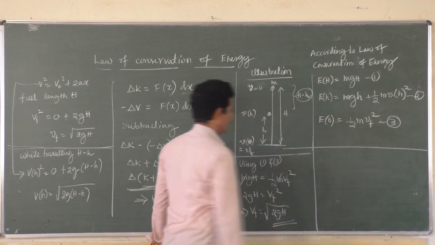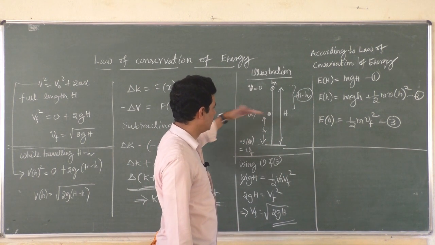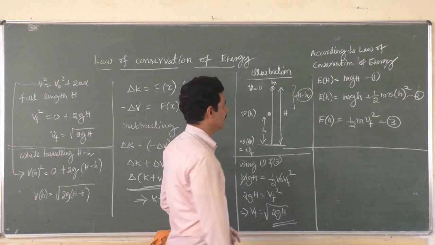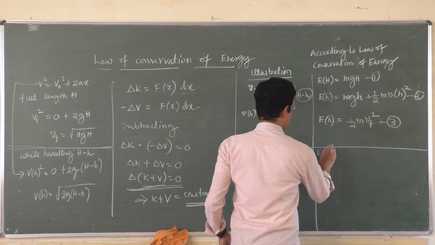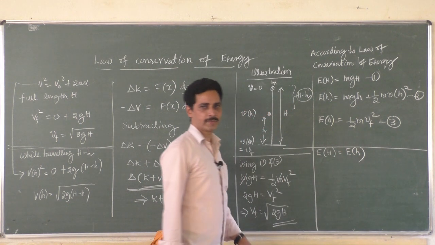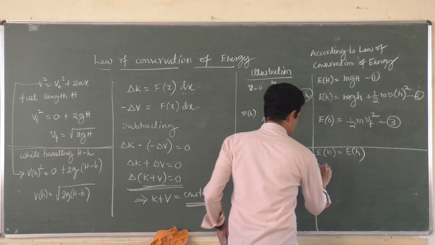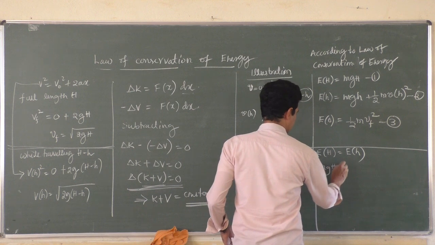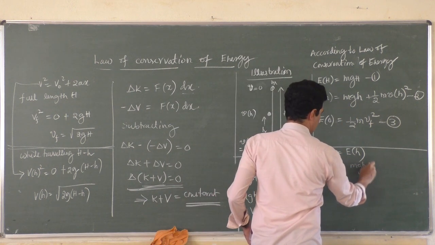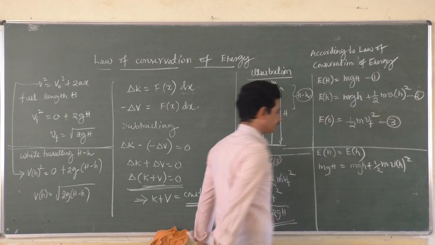Similarly, you can do it here, comparing the energies at the highest position and after dropping down by H minus h, at a height h. So energy at a height H must be equal to energy at a height small h. So what is that? mg capital H must be equal to mg small h plus half m velocity at height h whole square.